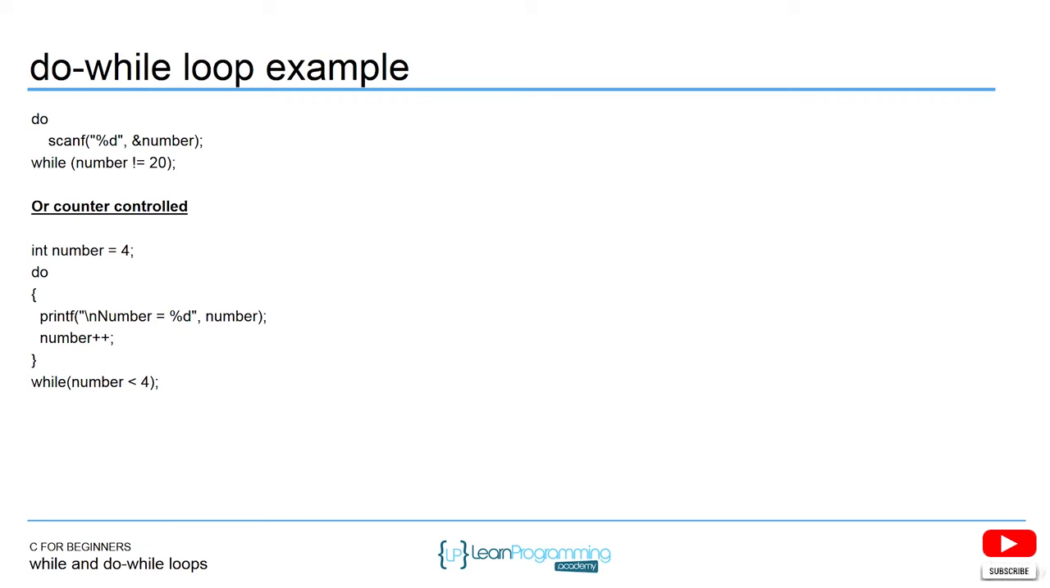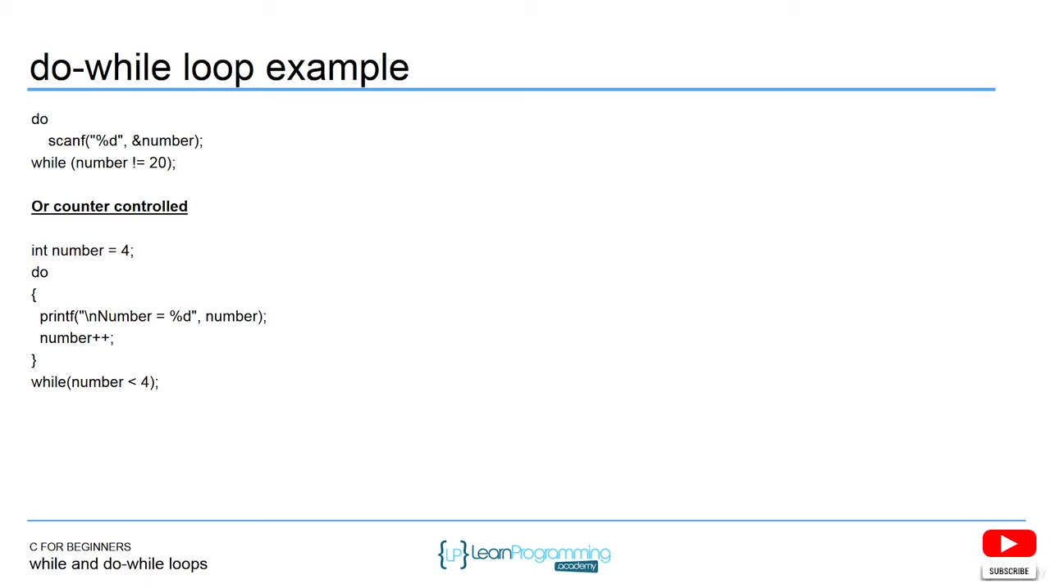So, another do while loop example. The first example here shows how the loop may execute one time, at least one time, or many times, but never 0. It all depends on what the user enters. It's always going to execute at least once, but this is reading input from the keyboard. We see the scanf function, and as long as the user doesn't enter 20, they'll be executing this loop.